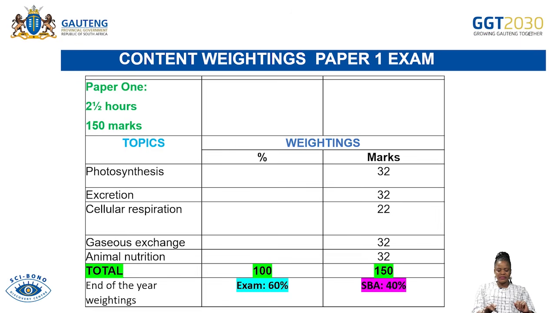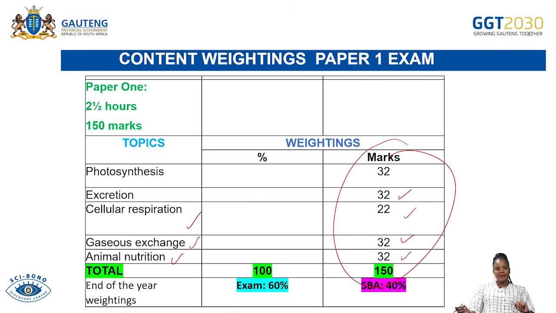The first one is photosynthesis, which carries 32 marks. Excretion, which carries 32 marks as well. Cellular respiration, which carries 22 marks. Gaseous exchange, which has 32 marks. And animal nutrition, which carries 32 marks as well. And all these marks, when we add them, add up to 150.